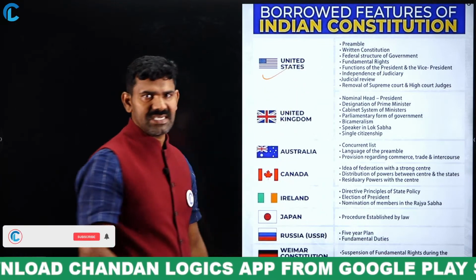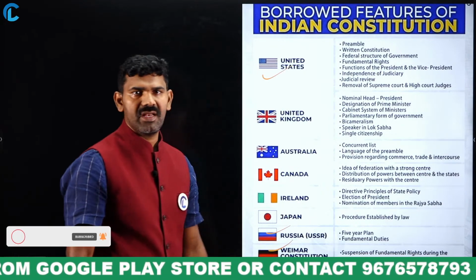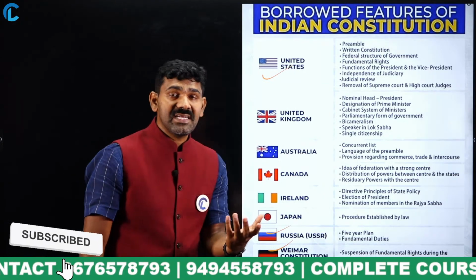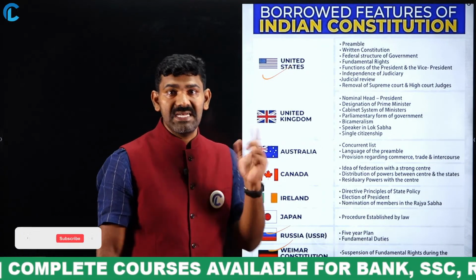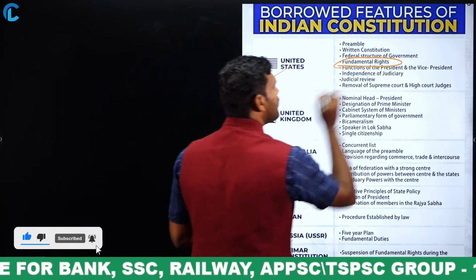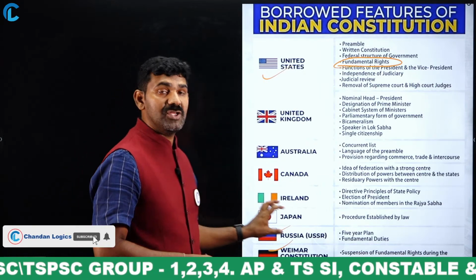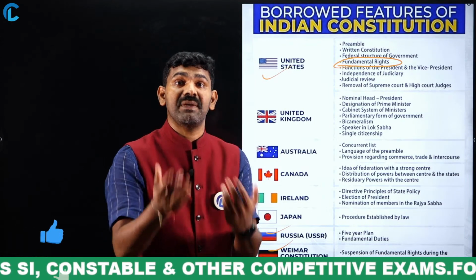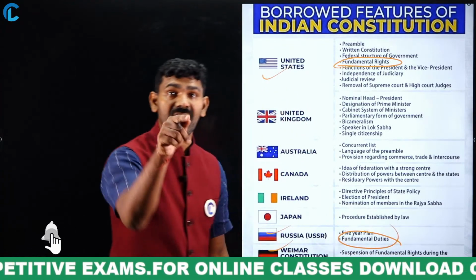You observe the United States of America, let us say Russia, let us say Germany. If you observe these three, one feature you can observe. What is that feature? In the United States of America, personal freedom is very important. Individual point of view in governance is very important. That is the reason from the USA we have taken fundamental rights. Now, when you speak about Russia, rather than giving rights to the citizens, Russia will expect duties from the citizens. That is the reason the fundamental duties are from Russia.